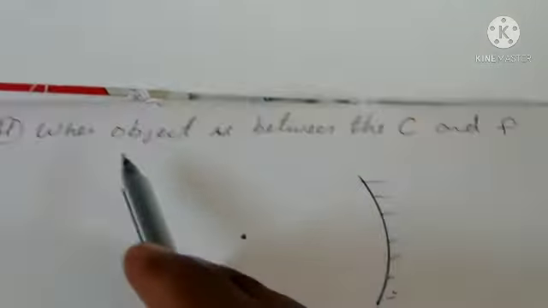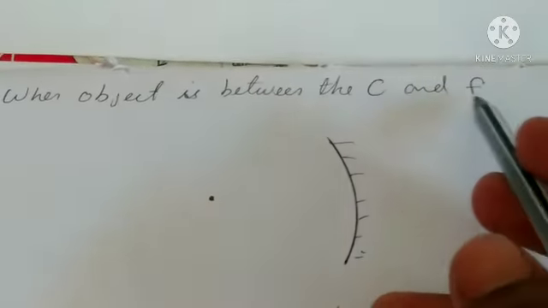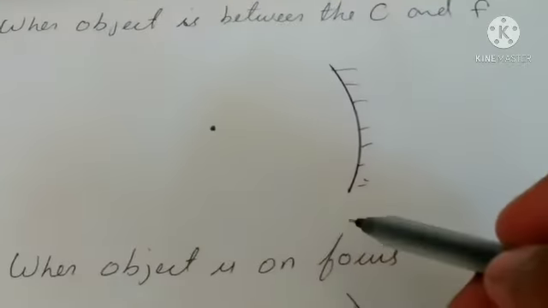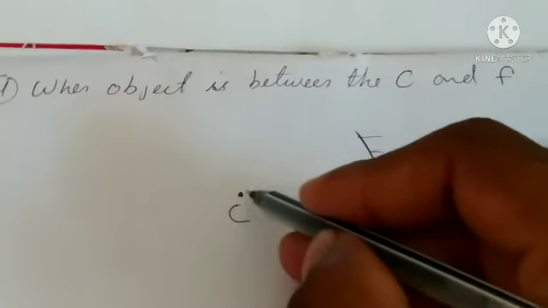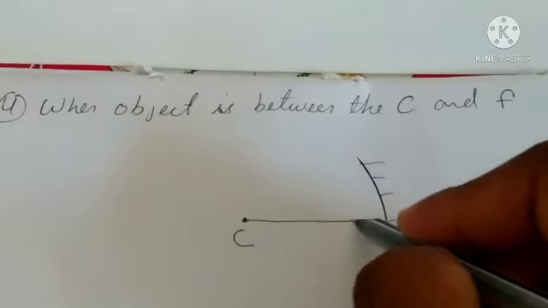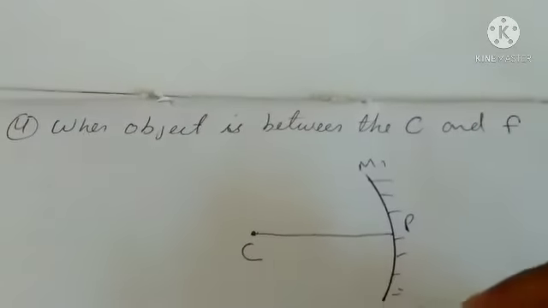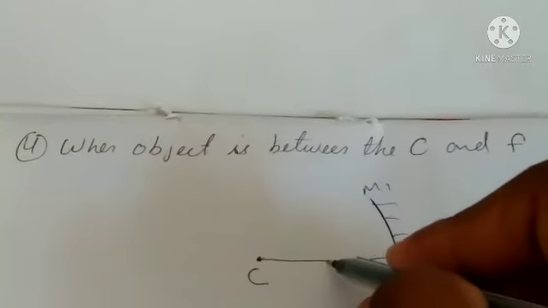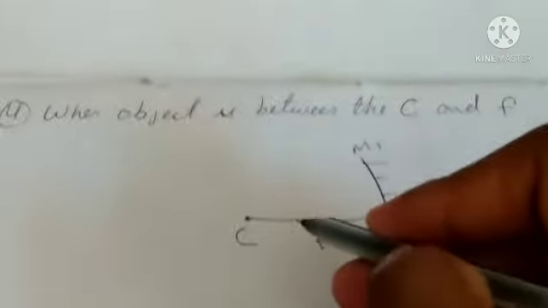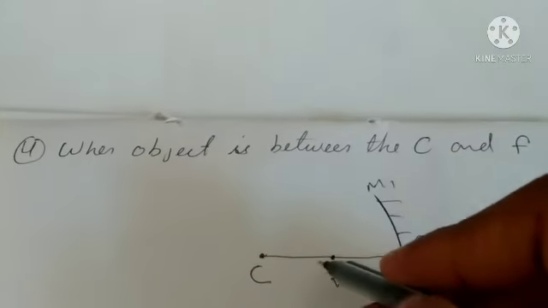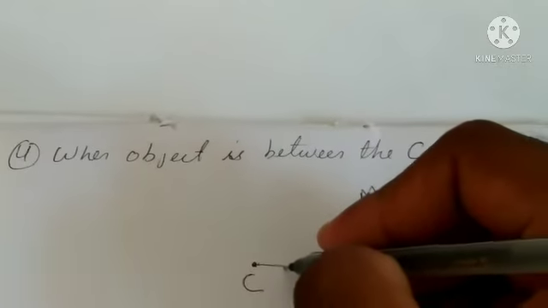Now, next condition, when object is between the C and F, it is our concave mirror. It is center of curvature C. Now draw the principal axis. It is pole M1, M2. Here is focus. Now when the object is between the center of curvature and focus, here.